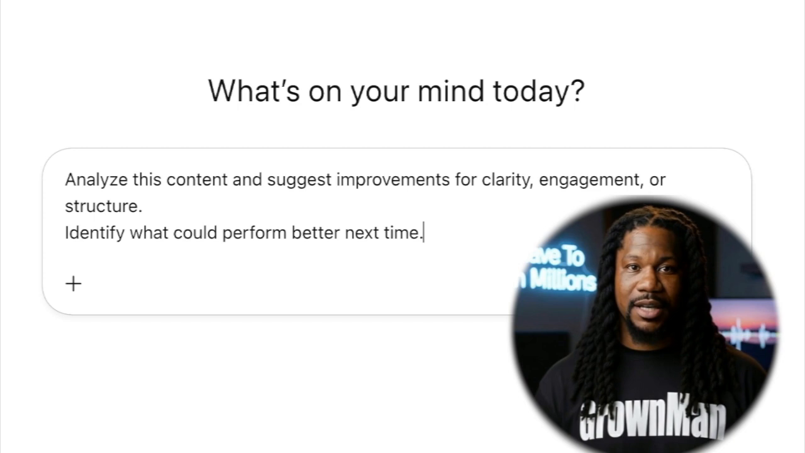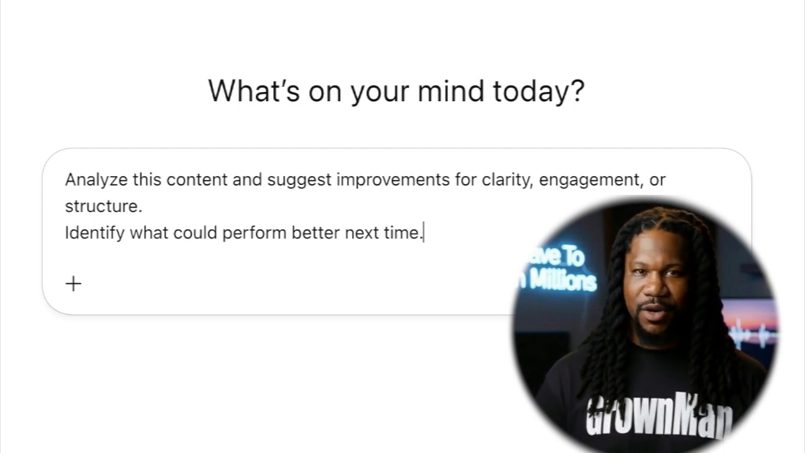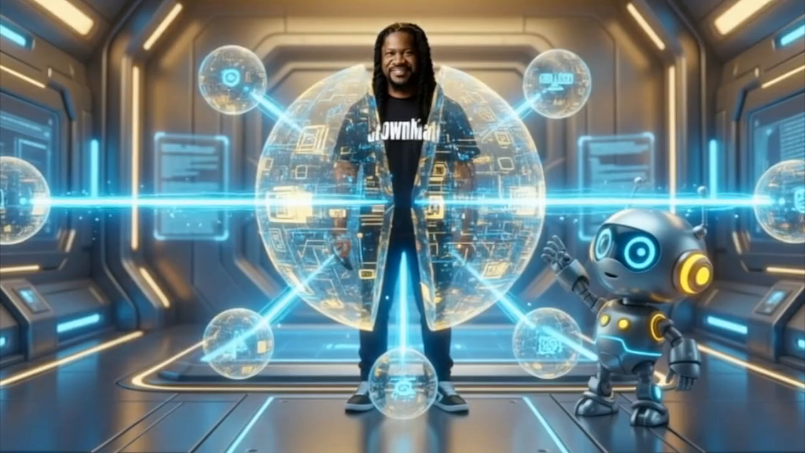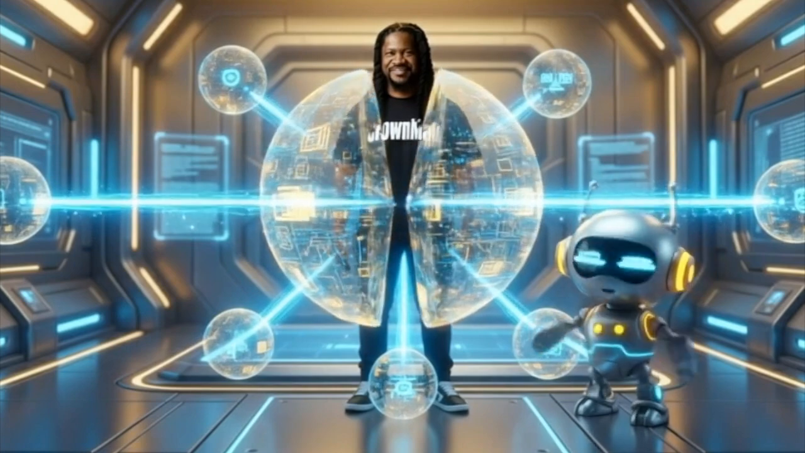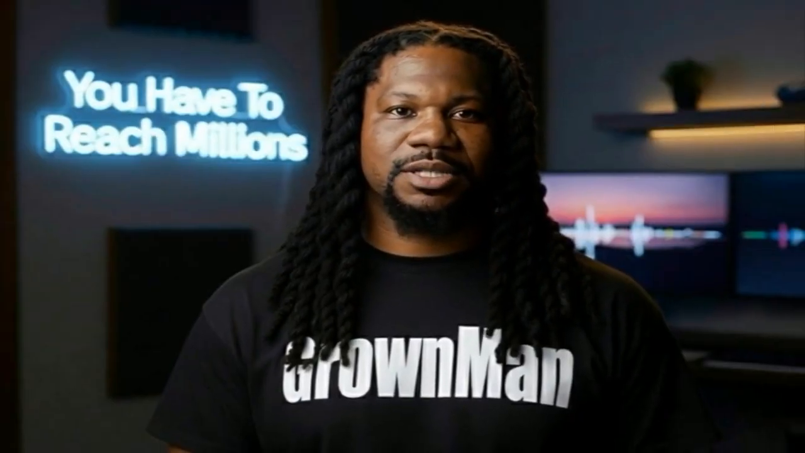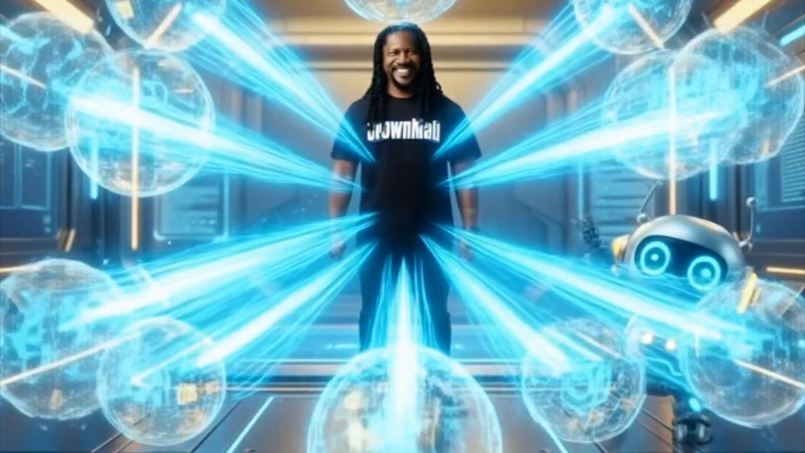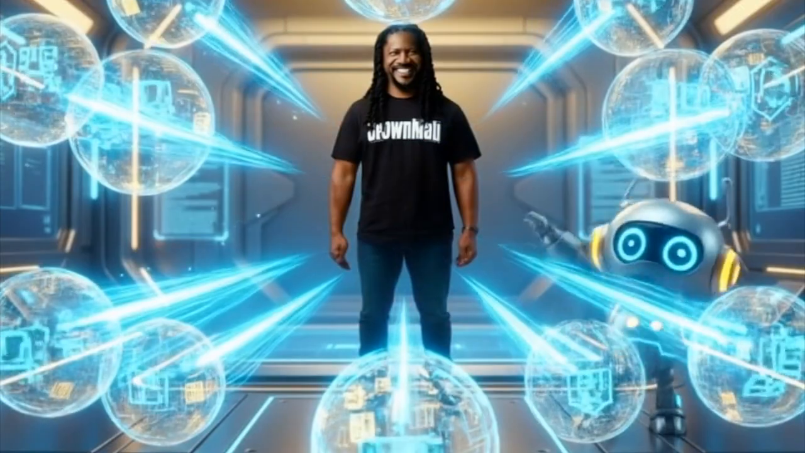Step 7, the content feedback loop. Great creators don't just publish, they learn. Here's the prompt. Analyze this content and suggest improvements for clarity, engagement, or structure. Identify what could perform better next time. This turns content into a feedback system, not guesswork. Over time, your hooks improve, your messaging sharpens, your intuition gets better because you're not guessing anymore.